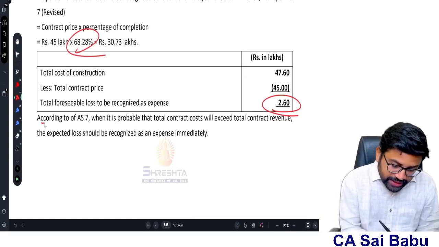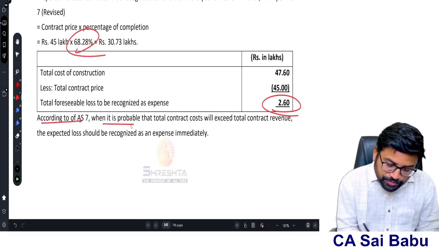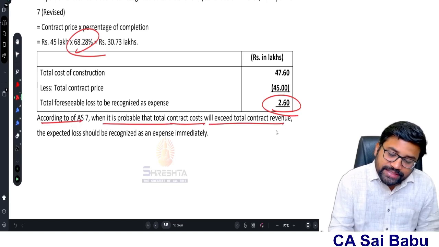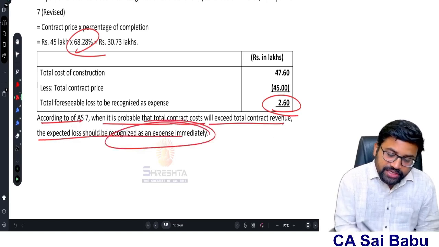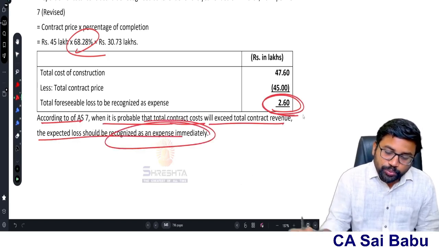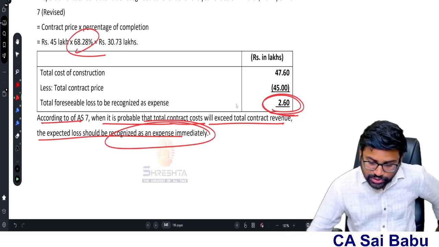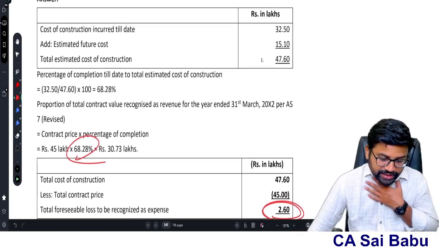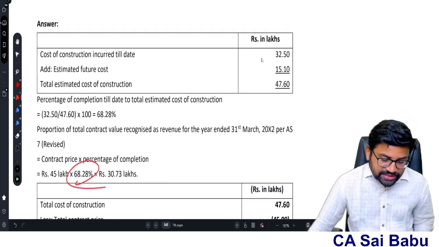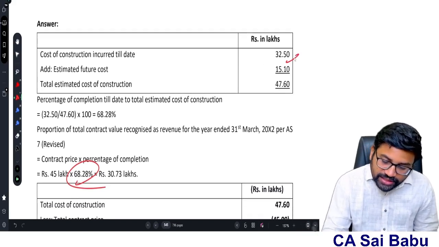So as per AS 7, when it is probable that total contract cost exceeds revenue, the expected loss should be recognized as an expense immediately. Here 2.6 lakhs is the expected loss, total expected loss. You need to recognize it immediately. That's it. So first he finds out the cost incurred till date, 32.5.